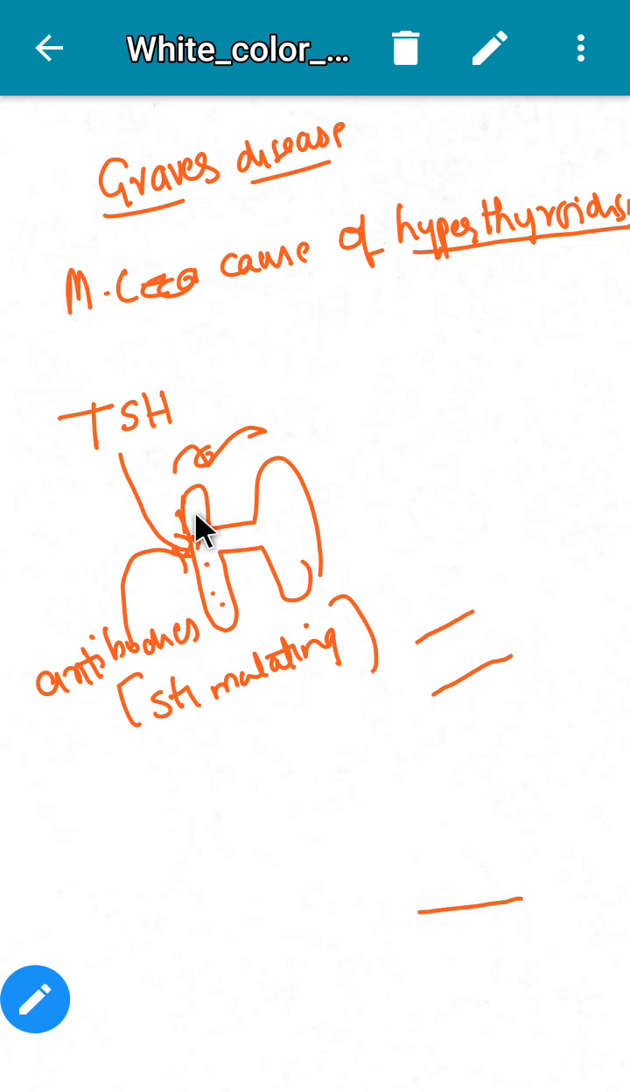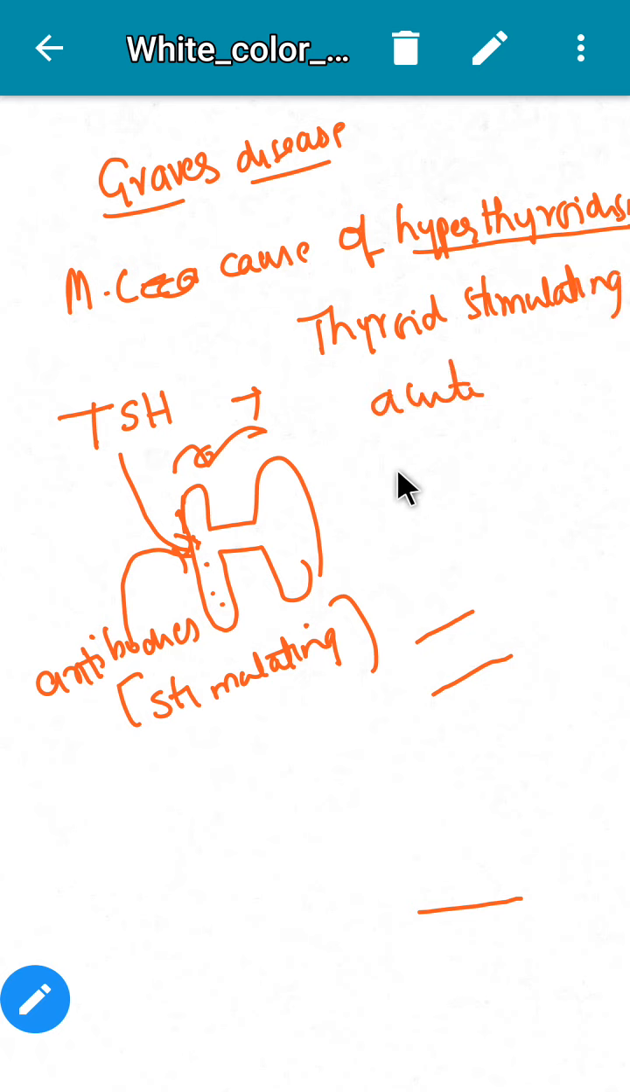So as the receptors are stimulated by the antibodies, it results in increased release of thyroid hormones that results in hyperthyroidism. So in Graves' disease, there is formation of thyroid stimulating antibody against TSH receptors.